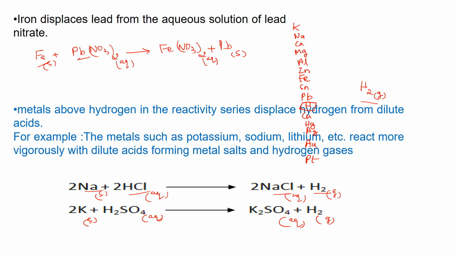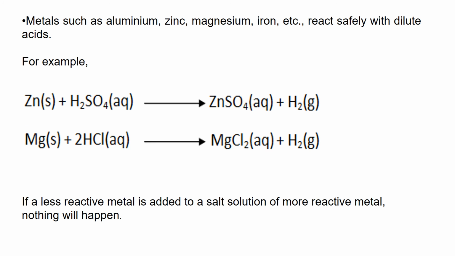Sodium and potassium are highly reactive metals, so they are able to displace hydrogen. Let us see some more examples of how metals displace hydrogen from acids. Let us see zinc, how it reacts.